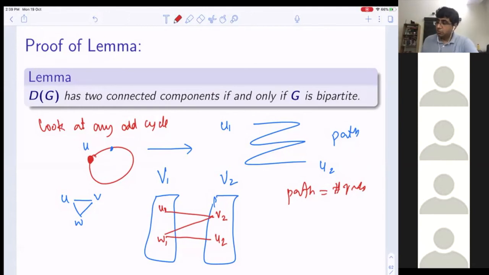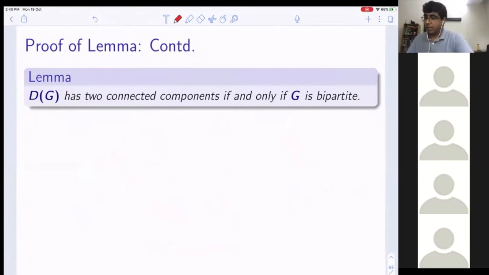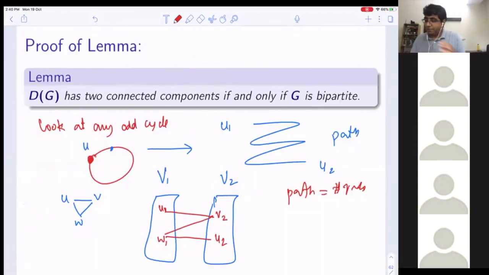Now, what if there exists such a path in D of G? Then I claim that your graph will have an odd cycle. Let's try to show this. What we saw is that every odd cycle corresponds to a U1, U2 path for a particular vertex. This may not be a very formal proof, but I'll show it in a minute. It gives you an idea. Basically, odd cycles have been mapped to a path of a specific kind.